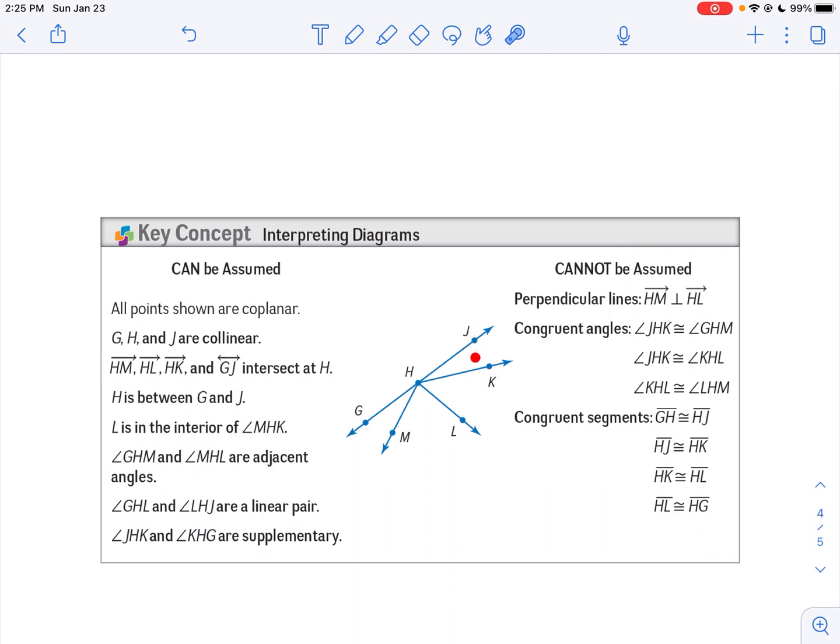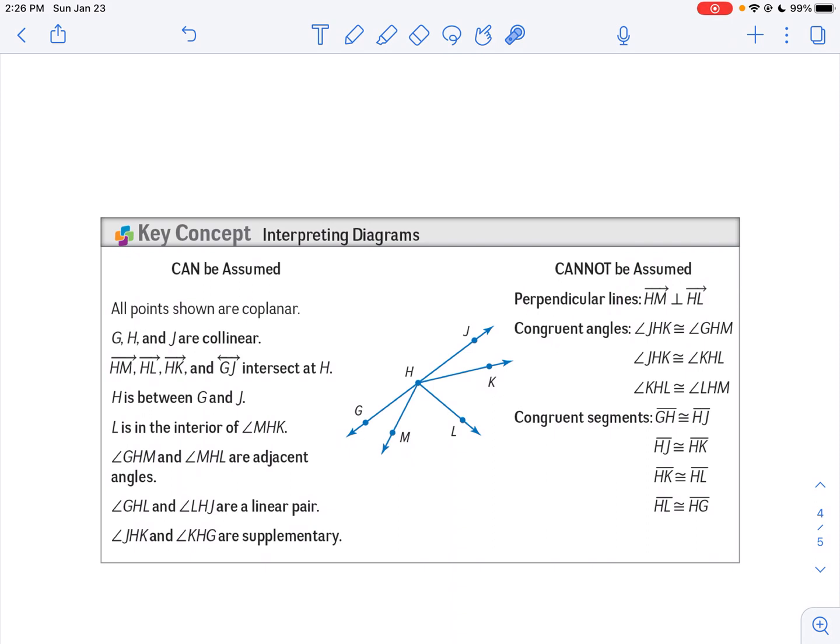If lines look like they're on the same line, yes, they're collinear. If they look like they're in the same plane, they're coplanar. If they look like they intersect, they intersect. If a point looks like it's between two other points, it is. And the same thing with an angle. If M is inside angle GHL.